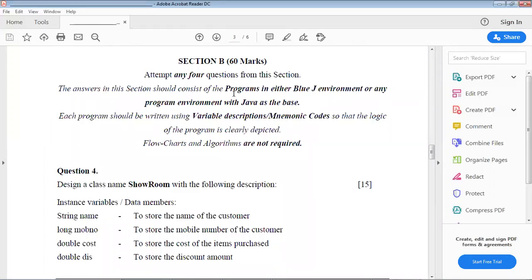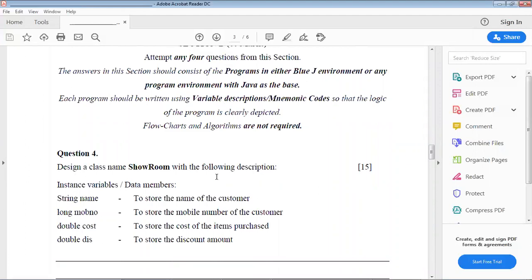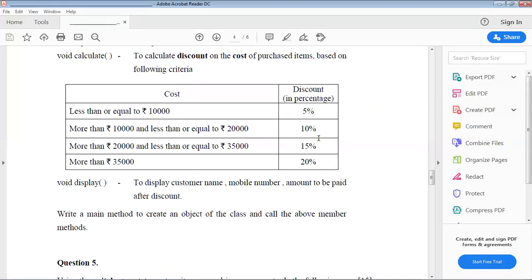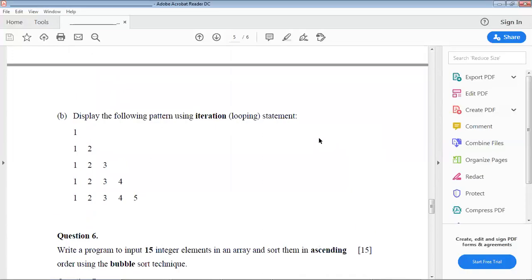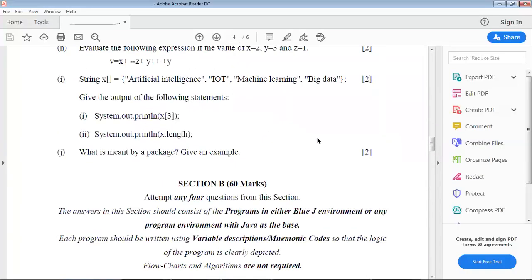The answer to this question should consist of programs in either the BlueJ environment or any program environment with Java as the base. After writing the program, you should write the variable description also. Flowcharts and algorithms are not required, but variable description or numeric codes you must write. How to write variable description and numeric codes, I will discuss in detail. You need not worry. Each question carries 15 marks, so 15 into 4 is equal to 60.